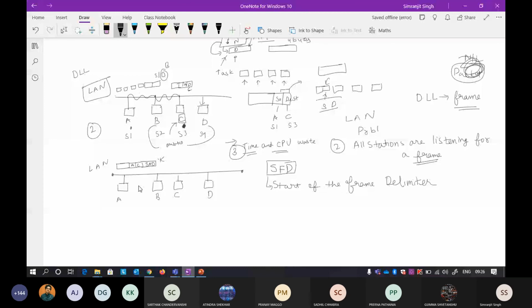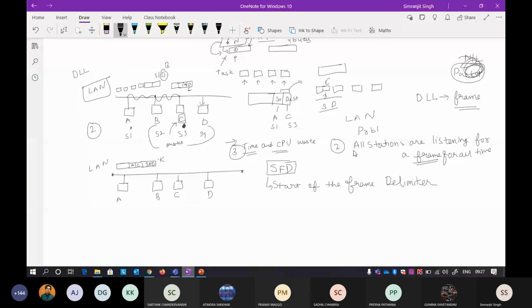The previous problem was that all the stations were listening for a frame all the time, because if one is awake all the time, these stations are listening for a packet. So this was the problem. To solve this, there is something called SFD. It is like a loud alarm or loud music.